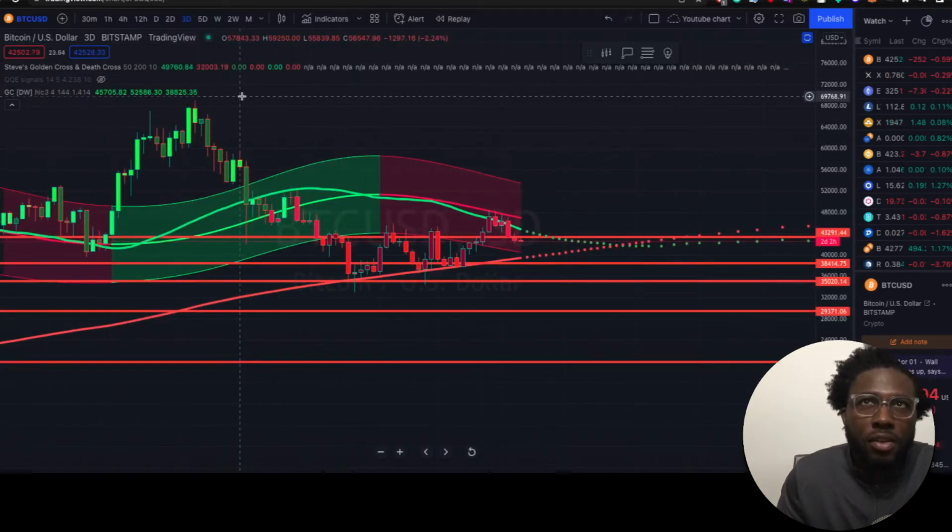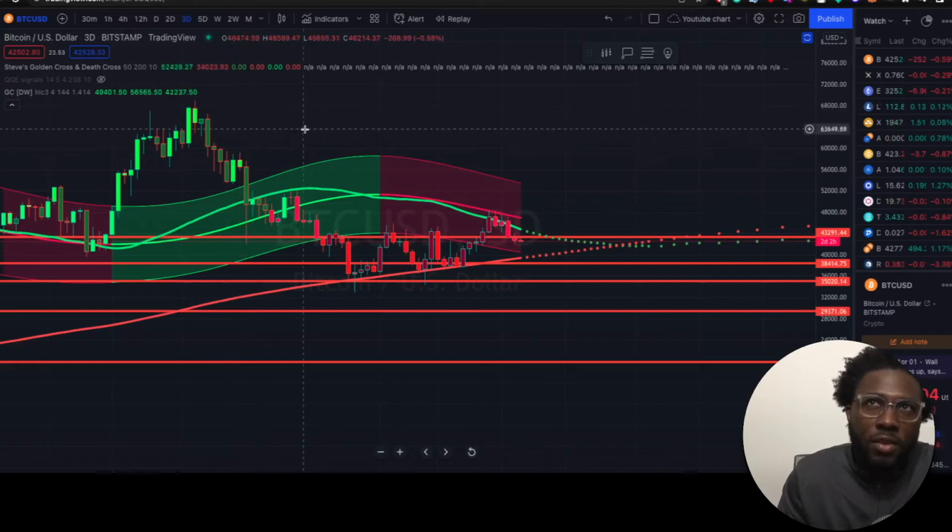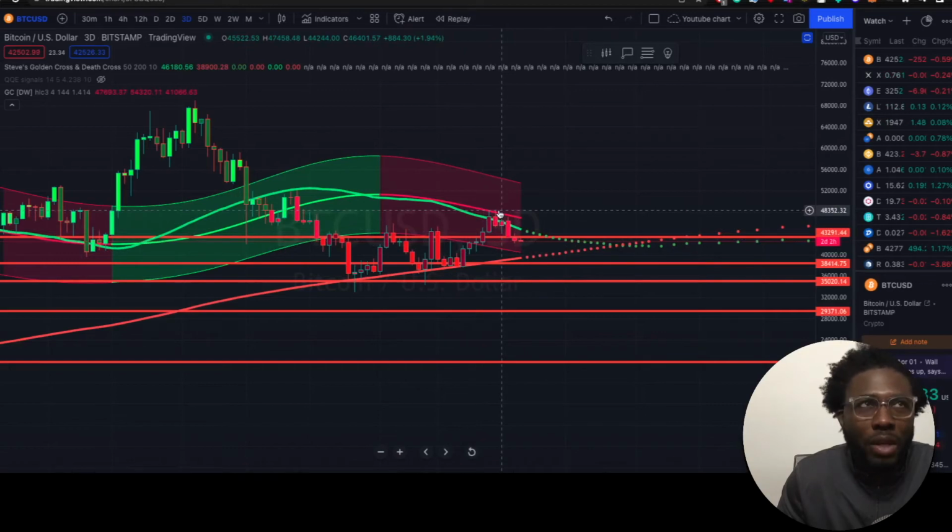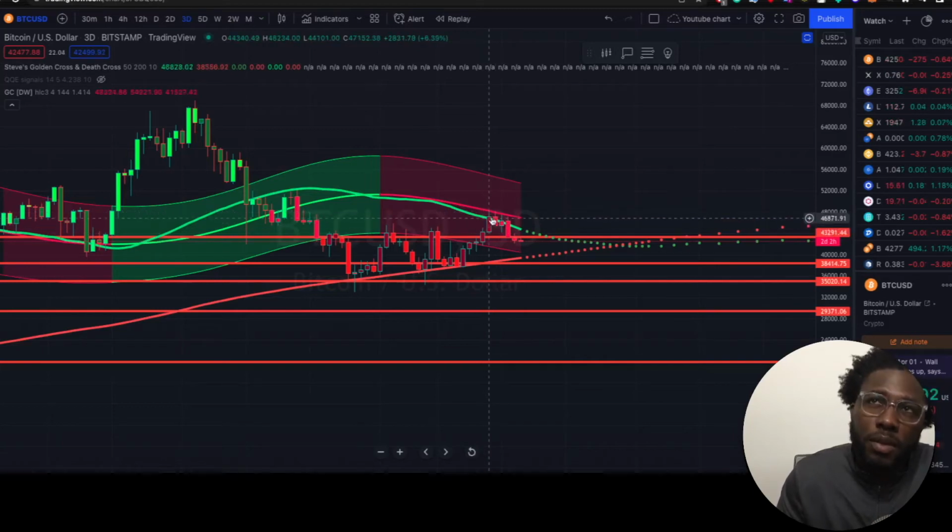Okay, so on the 3-day chart, we can see that this Gaussian channel, when Bitcoin entered back into this red zone, we tried to break it, but we hit this median line. And I talked about this median line here in one of my past videos. Okay, so this is another thing we need to look out for. So usually we touch this line, but we didn't break it. So it shows that these particular long lines from the wick show that that's selling pressure at this particular line.